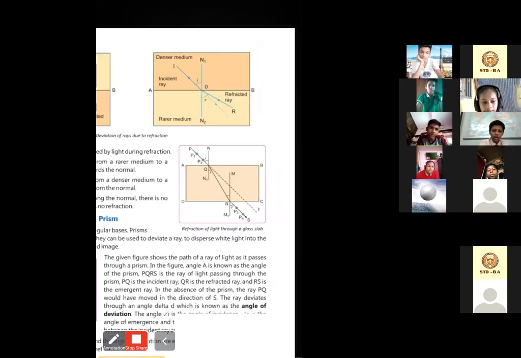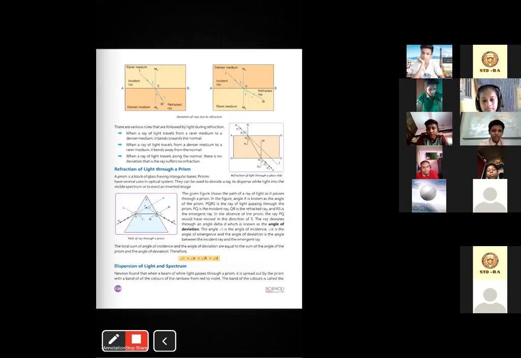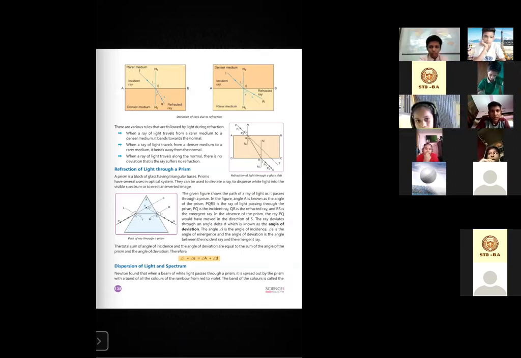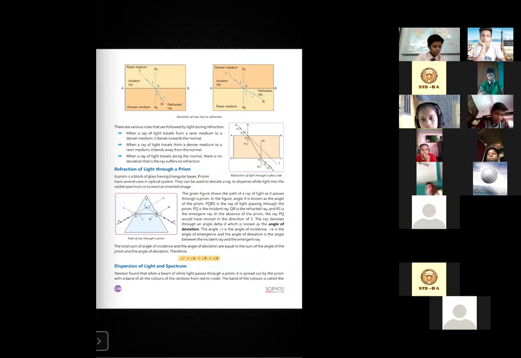I'm again telling you, if the light ray is entering from the rarer medium to the denser medium, then it will bend towards the normal. And if the light ray is entering from a denser medium to a rarer medium, then it will bend away from the normal. Yes, Mona Lisa?